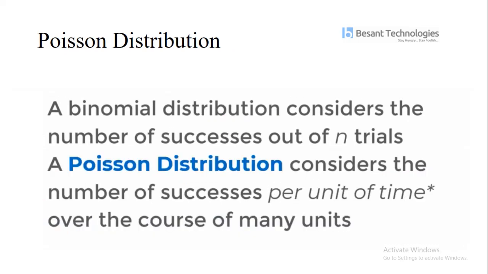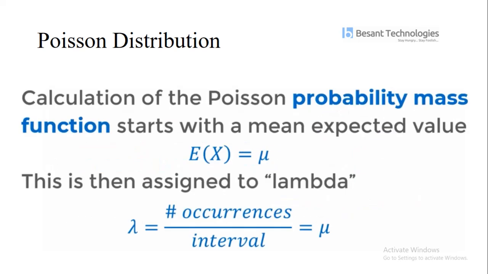The next thing is the Poisson distribution. The binomial distribution considers the number of successes out of n trials. A Poisson distribution considers the number of successes per unit of time over the course of many units. The Poisson probability mass function: E of x equals mu. We assign lambda equal to the number of occurrences divided by the interval, equal to mu.